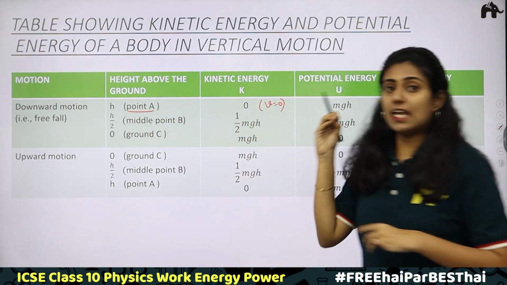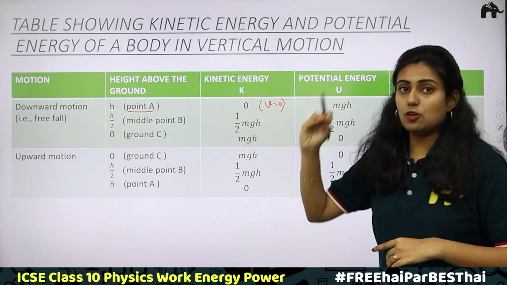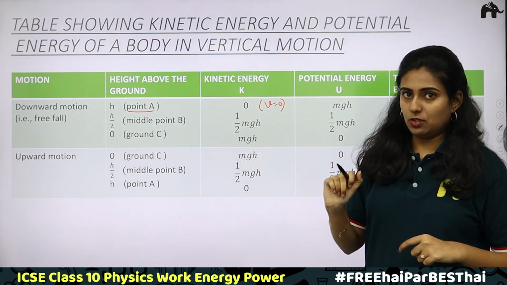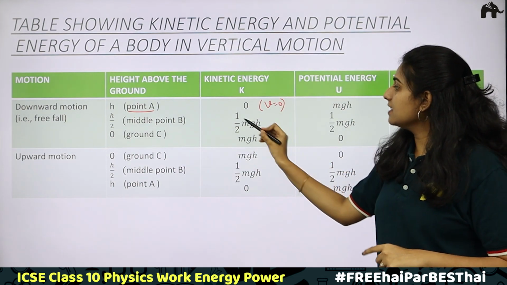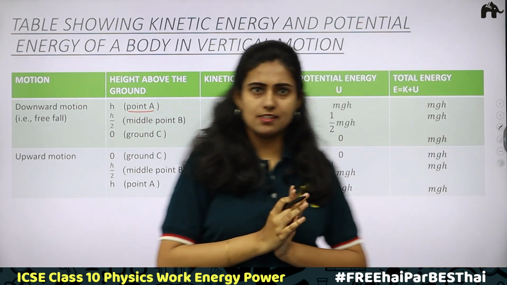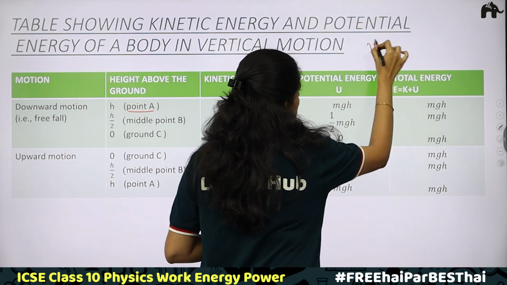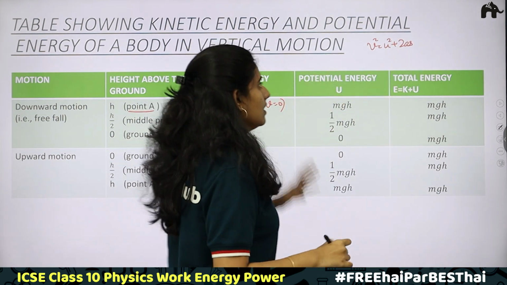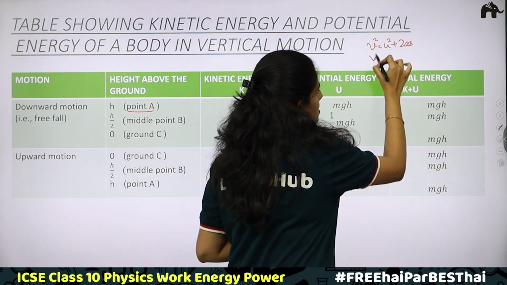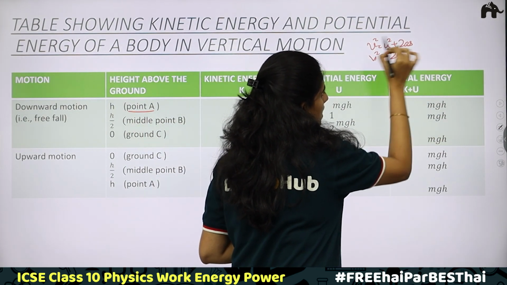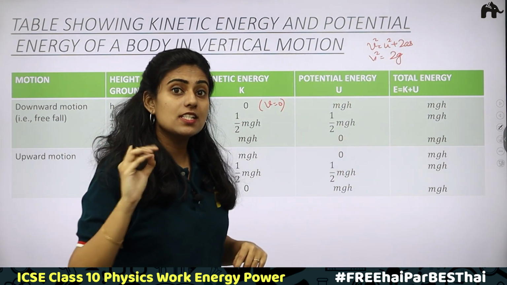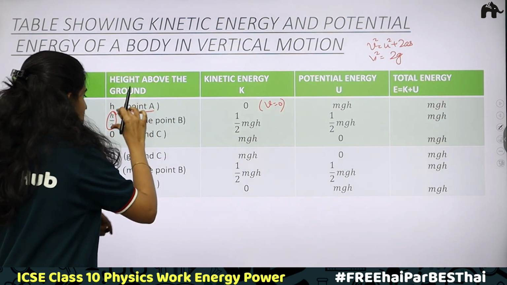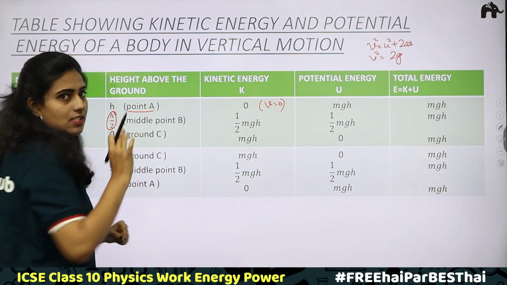We have discussed this with x. X is the distance, how much distance it has traveled. When it is a middle point, we will have h by 2. When it is h by 2, how do we find the kinetic energy? Here it is given as half mgh. How do we get this half mgh? We have the equation v square is equal to u square plus 2as. Here initial velocity is 0, so v square will be equal to 2g times s. What is s? How much distance it has traveled? If h by 2 is the height, the middle point, it has already traveled a distance of h by 2.